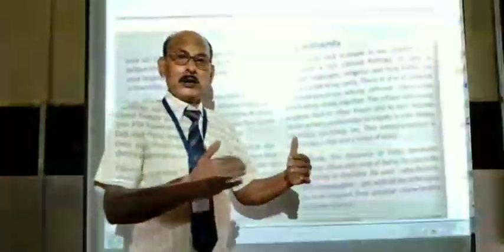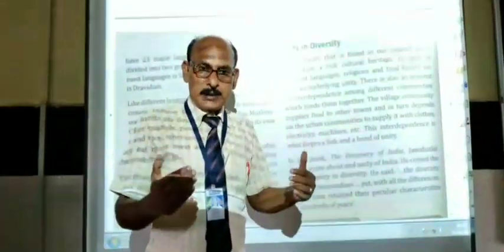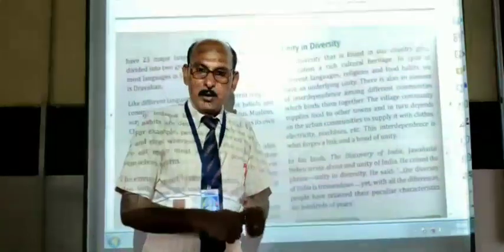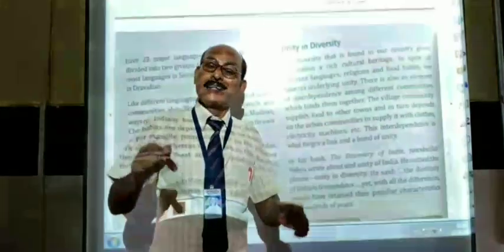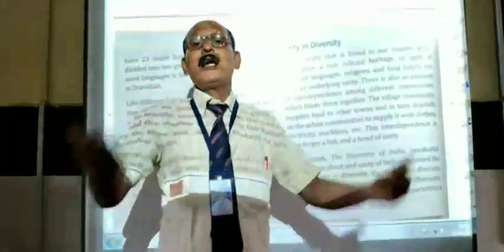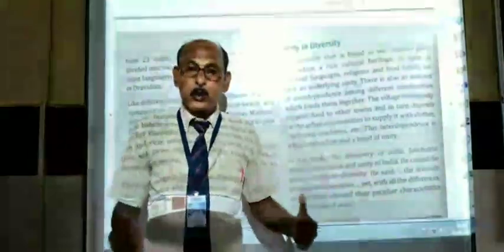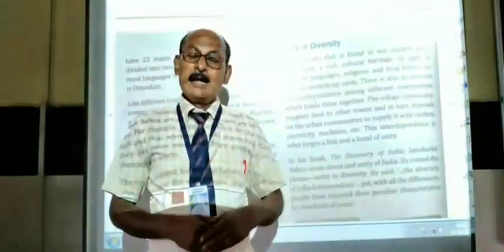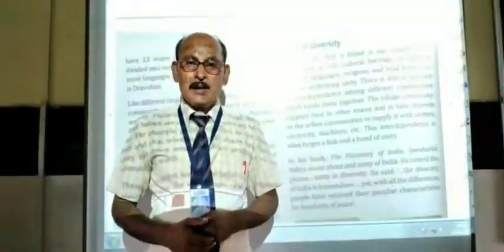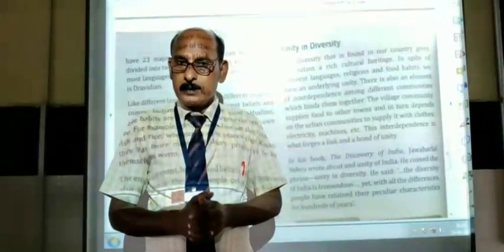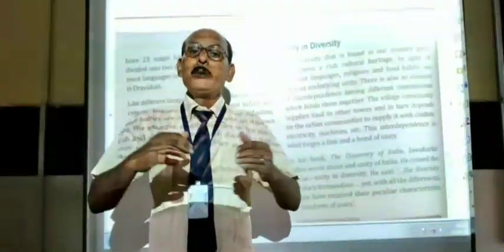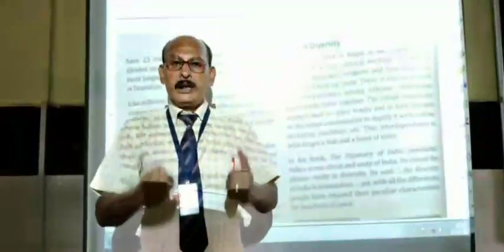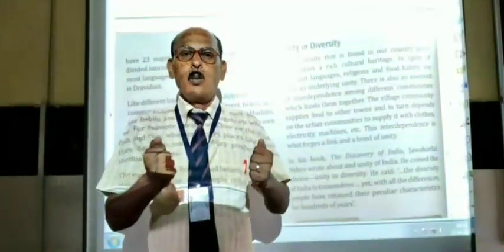Jawaharlal Nehru coined the phrase unity in diversity. That means we are diverse. We are different from each other. But even though we are different, there is unity. That is why in India there is unity among the people despite differences. Why? Because we all are dependent on each other and we all feel that we are of one nation.